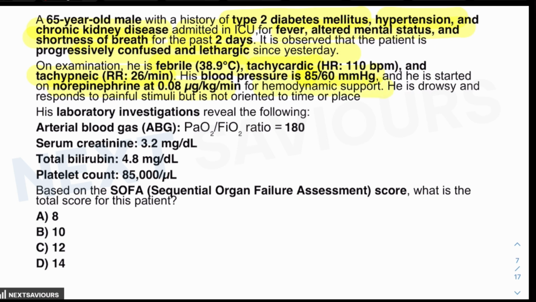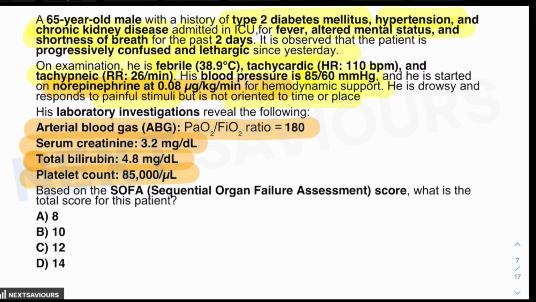Now, he is drowsy and responds to painful stimuli, but is not oriented to time or place. One of the key findings based on organ involvement is the vasopressor requirement. The laboratory findings reveal involvement of the respiratory system, where the PaO2 to FiO2 ratio is low. The serum creatinine level is high, total bilirubin is also high, and the platelet count is low.